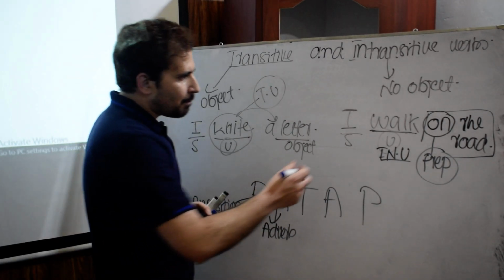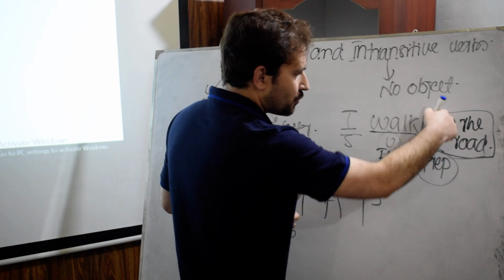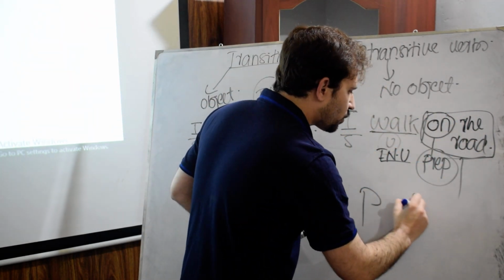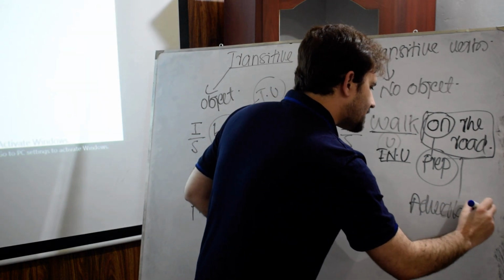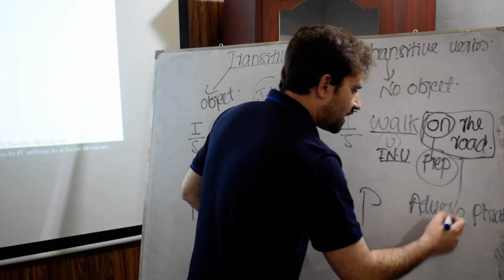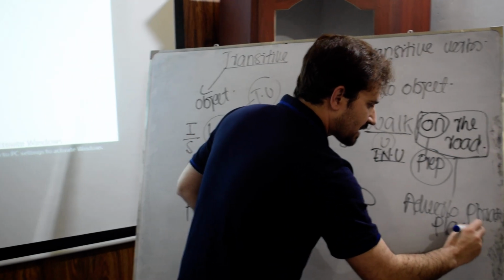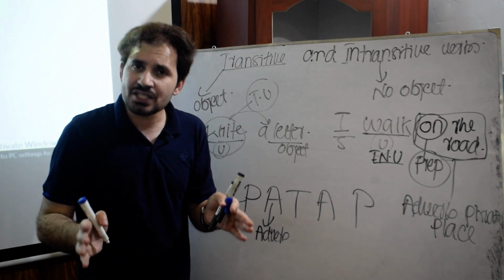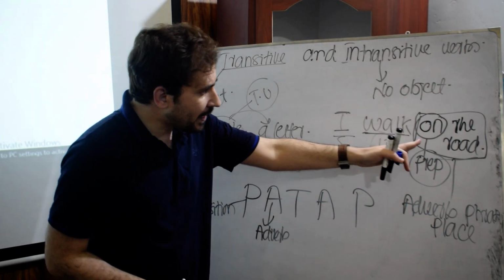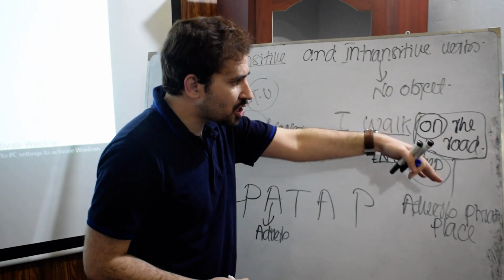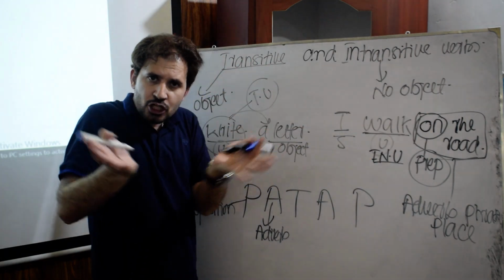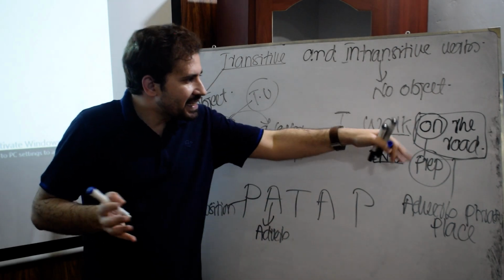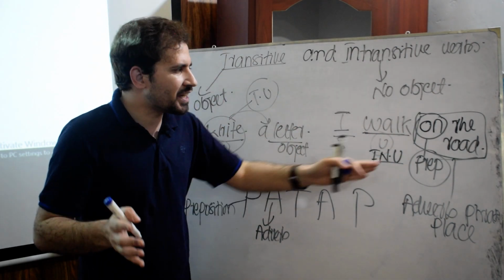For example, if you look here, on the road is called an adverb phrase. A phrase is a combination of words, and this combination of words shows a place.